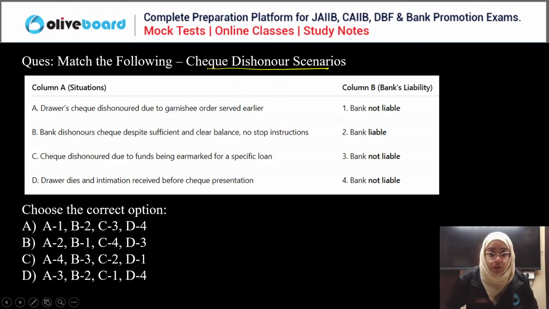So, you have to tell me in which of the following cases the bank is liable and in which of the following cases the bank is not liable. Everyone, you just need to check in which of the following cases the bank is liable or not liable. So the correct answer is what?